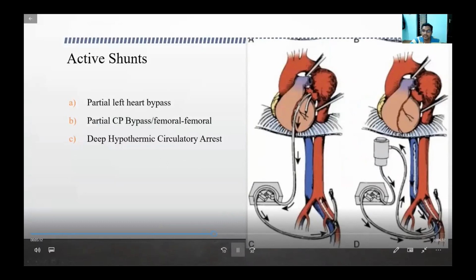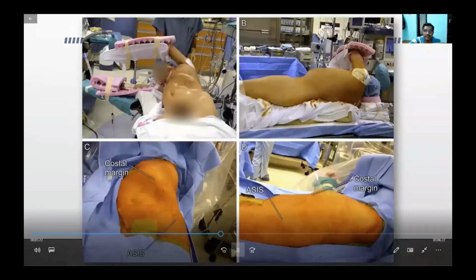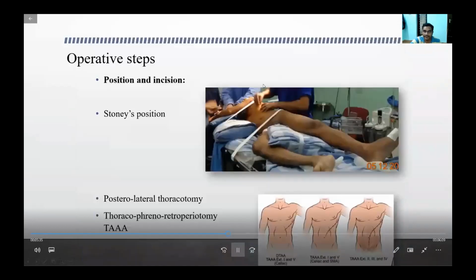We can oxygenate with the cardiopulmonary bypass pump, so that we give it to the distal aorta and distal perfusion is maintained. This is the positioning of the patient. It's called the modified Stoney's position, where the upper torso is at 60-degree lateral and the lower waist is at 40-degree lateral position. So we have access to the chest, abdomen, as well as the femoral.